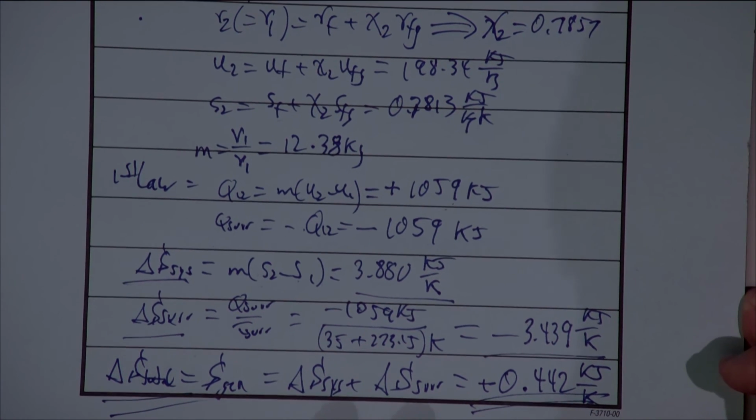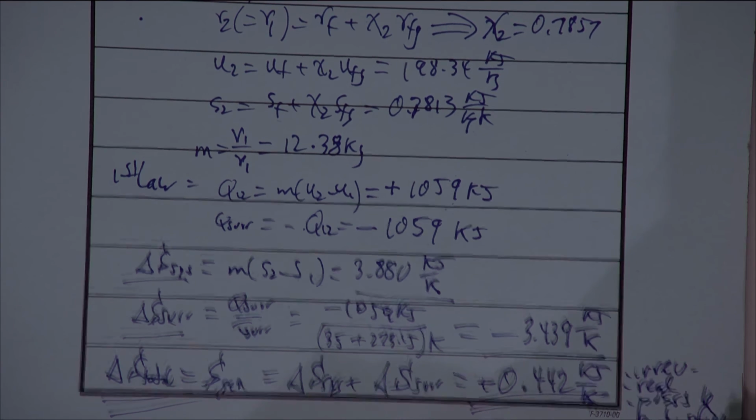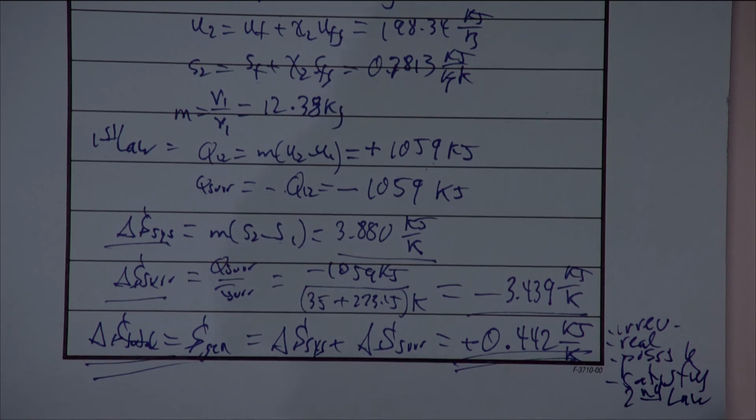And the fact that it's a positive number tells me that this process is possible. Okay? So there is a total increase in entropy, thus the name increase in entropy principle. The increase in entropy is positive. It's possible, right? So we can say that this is an irreversible process. We can say that it's a real process. We can say that it's a possible process. We can say that it satisfies the second law. There's all sorts of ways that we can phrase this at the end. But the bottom line is, theoretically, one could build this particular machine, and it would work.